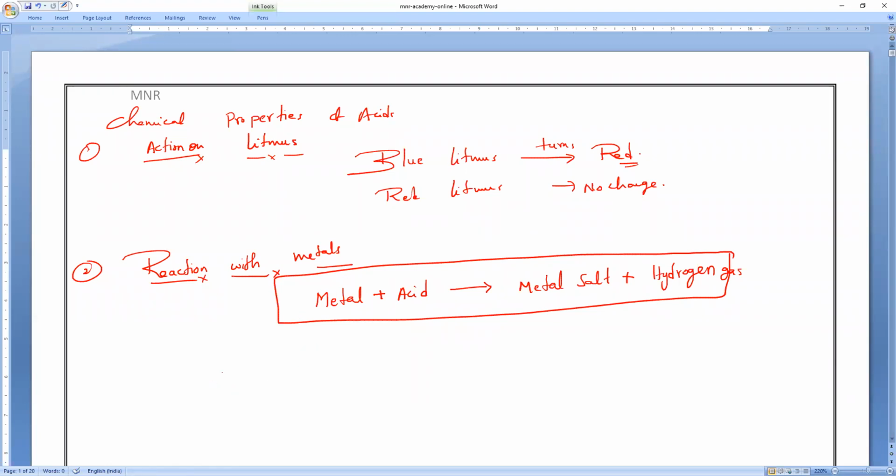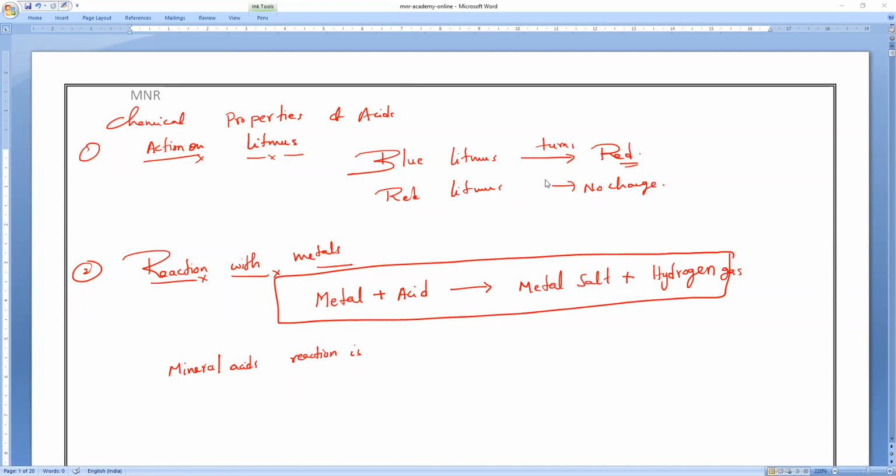Yesterday I gave you around 6 examples for reaction with metals. Particularly one is very important, I told you. Who will react with metals more, mineral acids or organic acids? Everybody? Mineral acids. Some people, I think, are causing disturbance. I don't know who that is. Please check your mic.